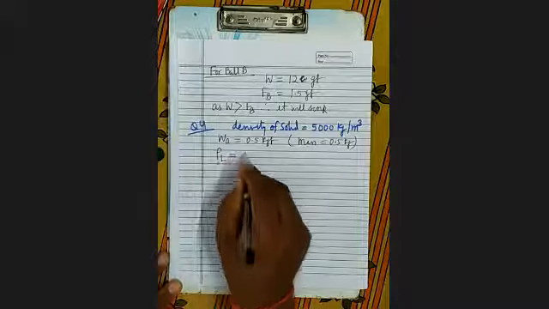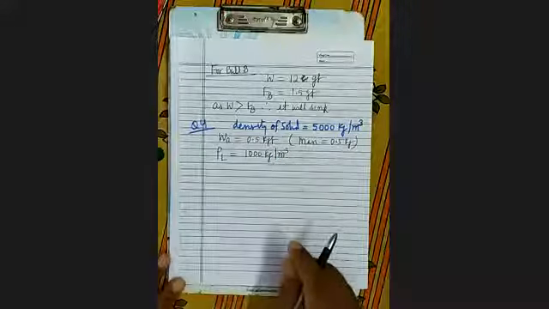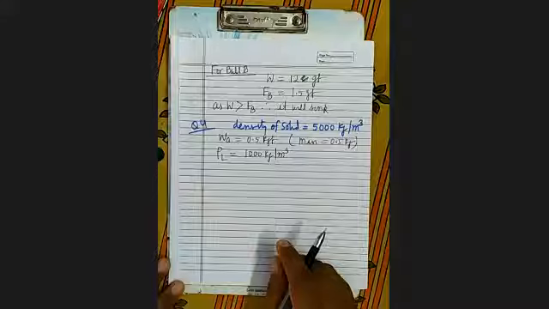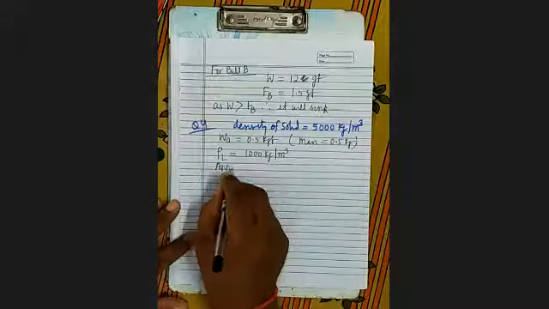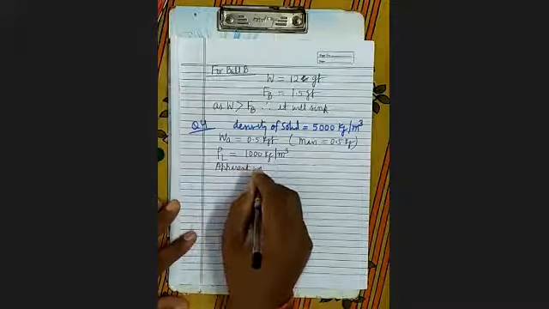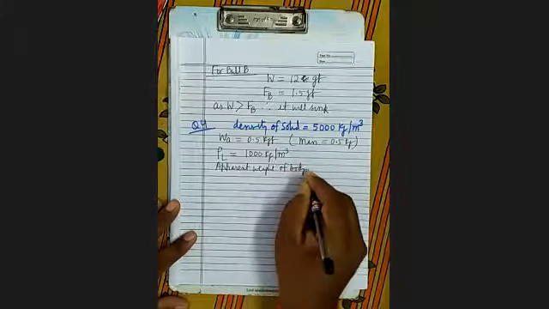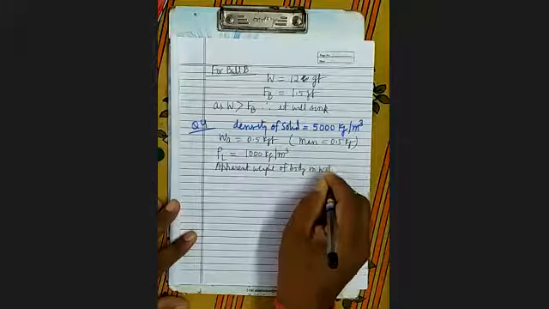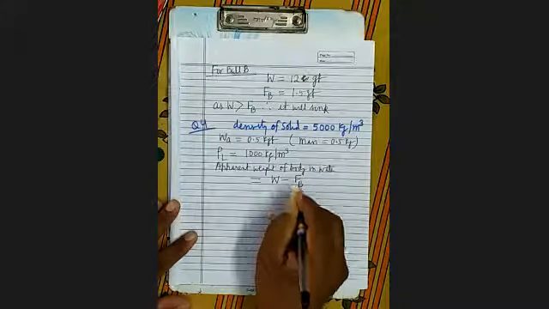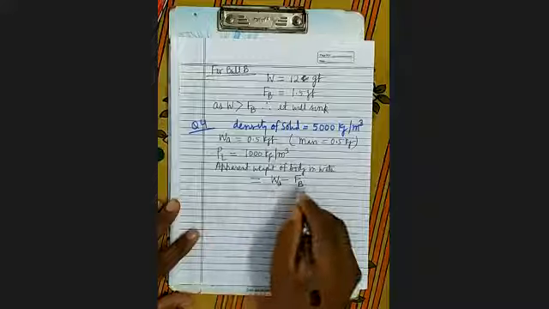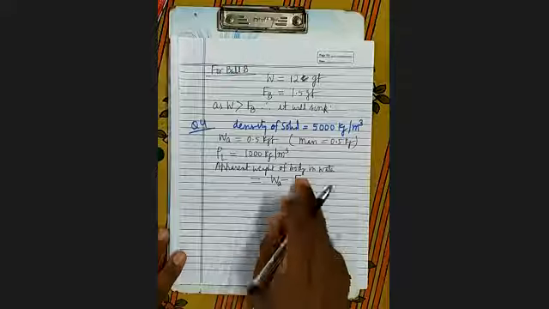Water की density 1000 kg per meter cube. In kg per meter cube, density of water is this. You have to find the apparent weight of body in water. So see here, what is the apparent weight? W minus FB. So W is known, the weight in air minus upthrust. So first you find upthrust.